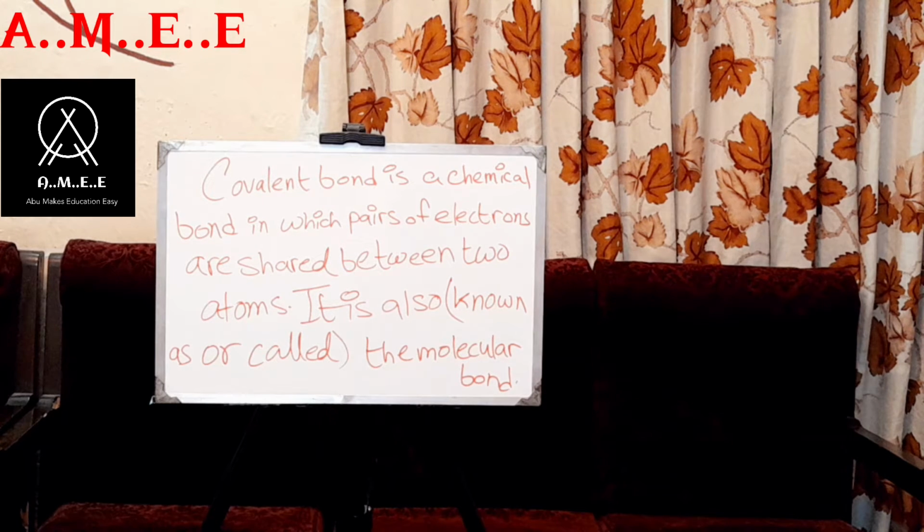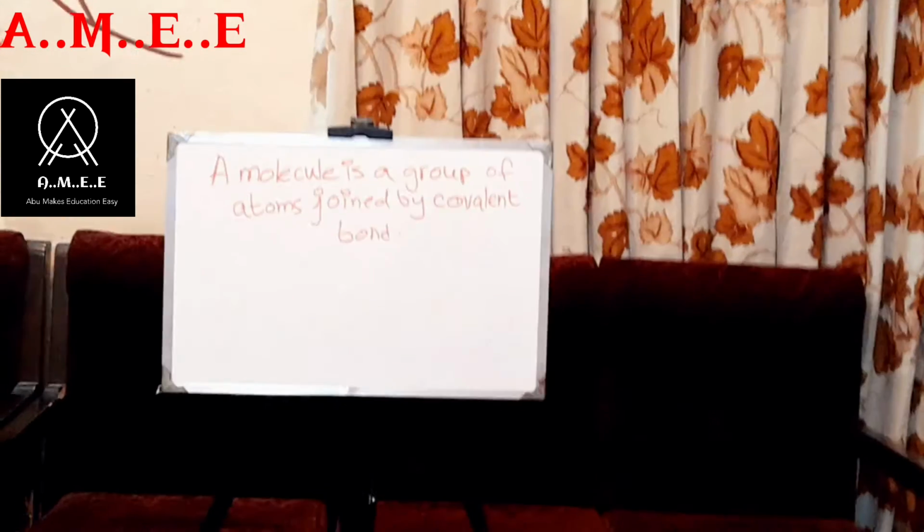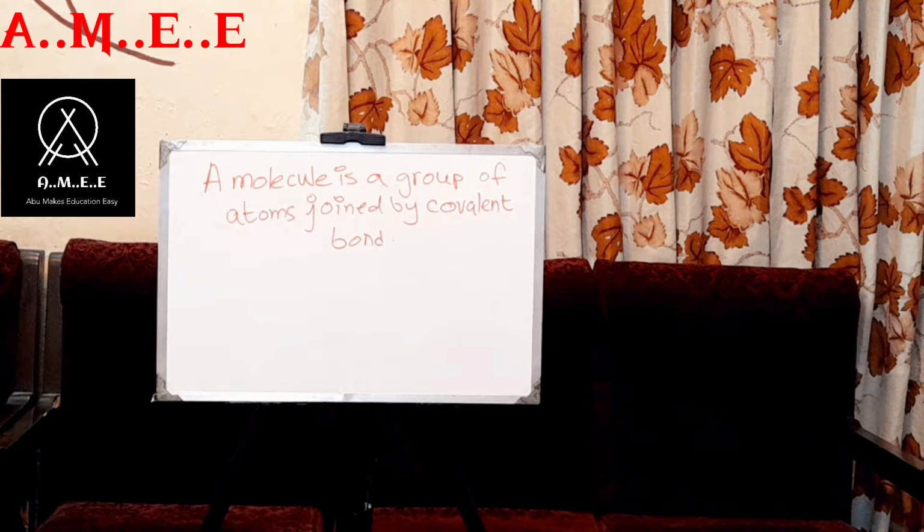So let me erase this definition and write the definition of a molecule. A molecule is a group of atoms joined by covalent bond. If someone asks you what a molecule is, you just need to answer that a molecule is a group of atoms joined by covalent bond. Full stop.